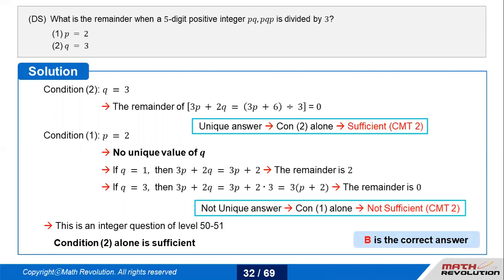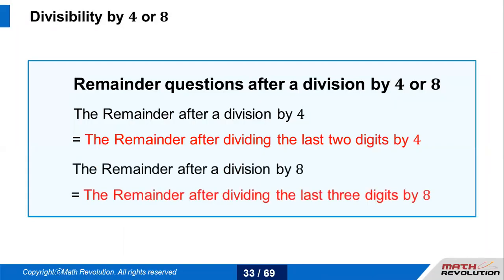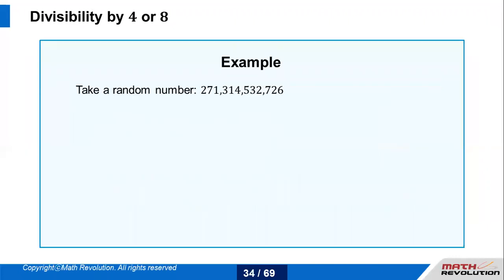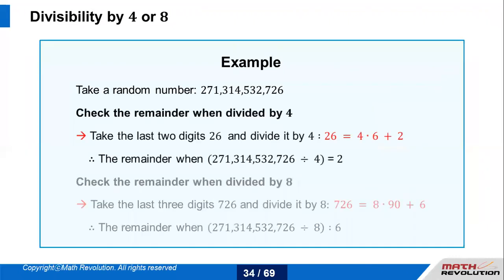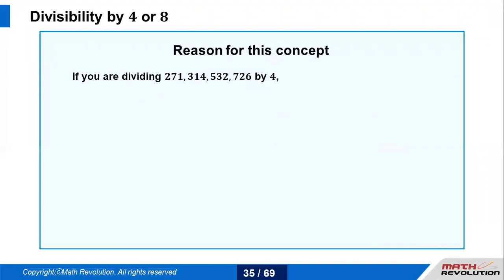These are the trap questions I'm talking about. This is an integer 50-51 level question. They trap you with the mix-up of concepts. Let's talk about divisibility by 4 or 8. This is something which I've done in my last webinar as well. For 4, it's always the last 2 digits that we focus upon. For 8, it's always the last 3 digits that we focus upon. And these are random examples.